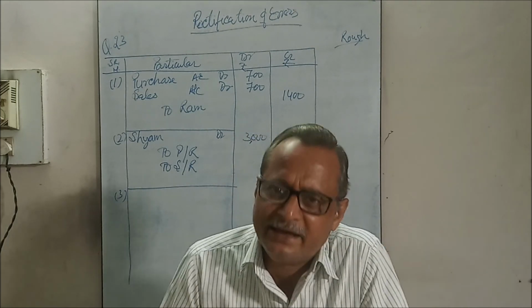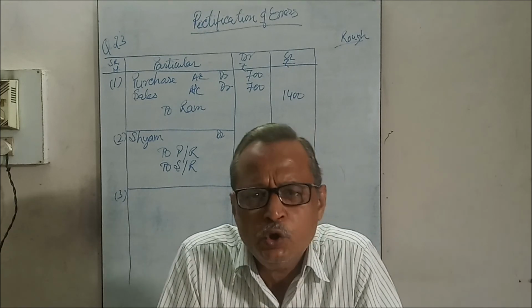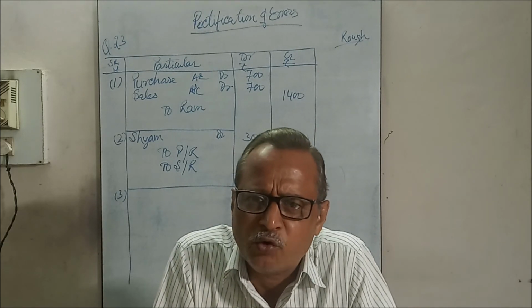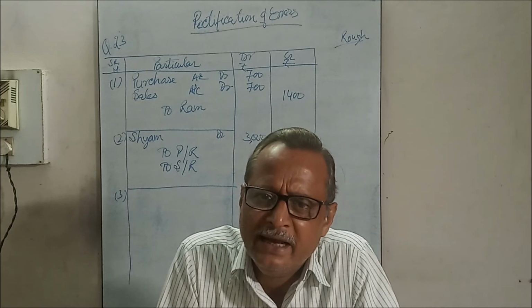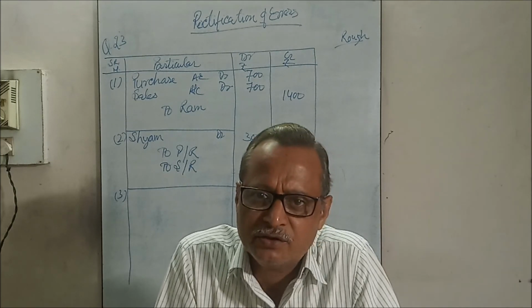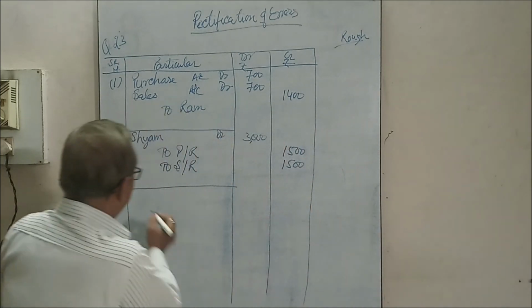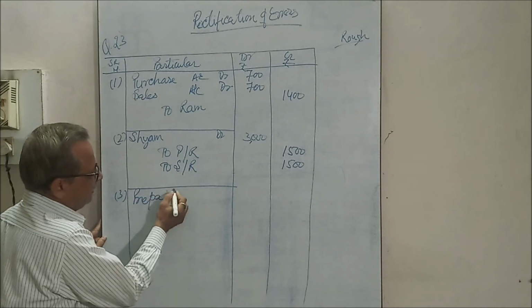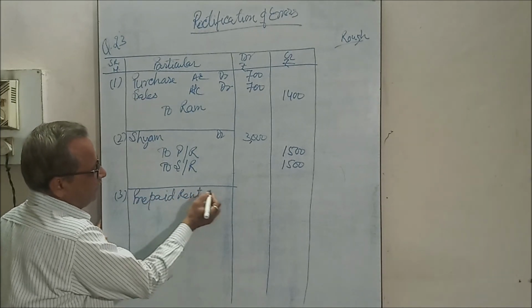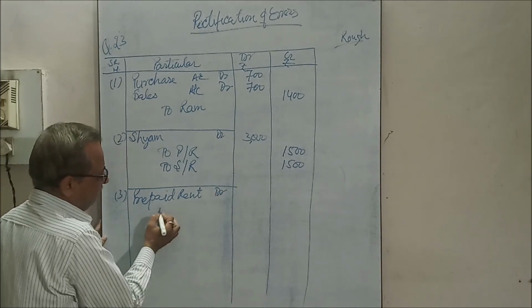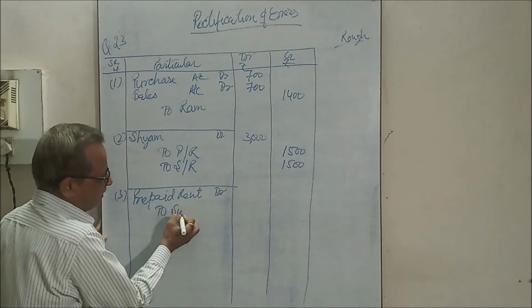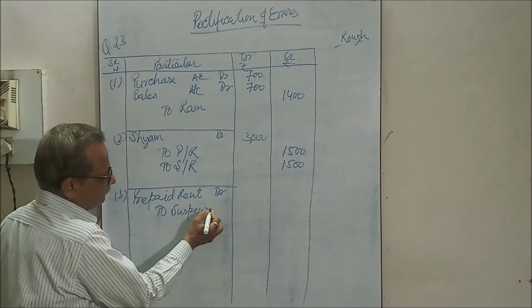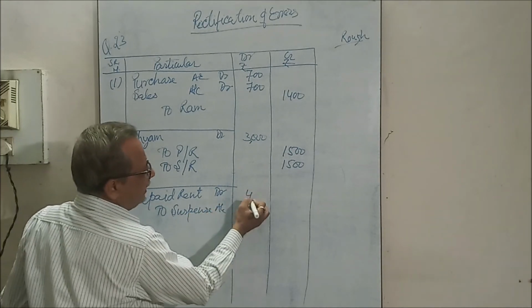So prepaid rent account was not debited by 450. This will affect the trial balance. So we will write the entry: prepaid rent account debit. Only one side error is there, and only the debit side was affected. Prepaid rent account debit to suspense account, 450.